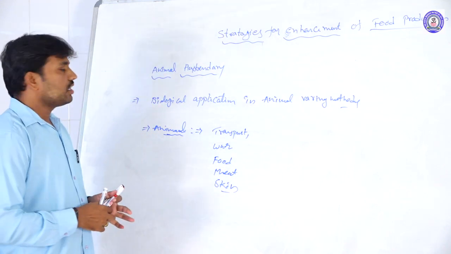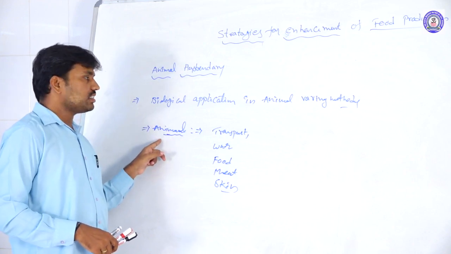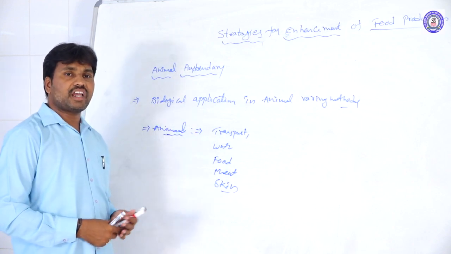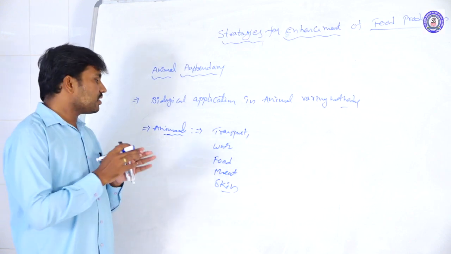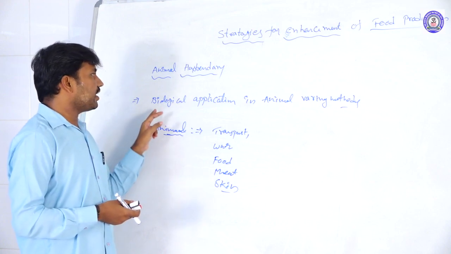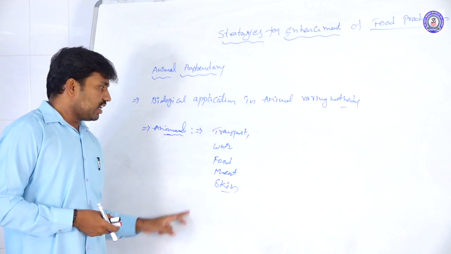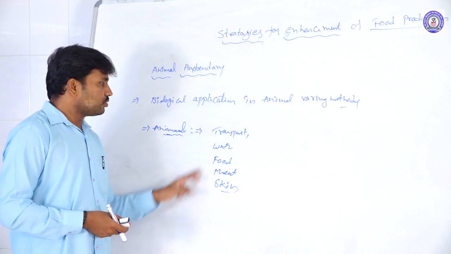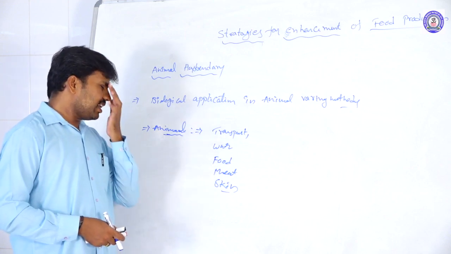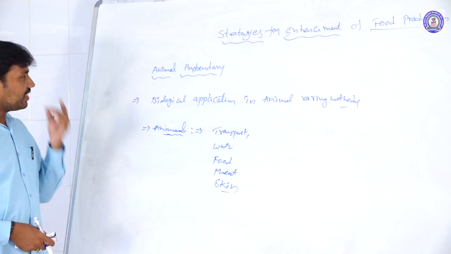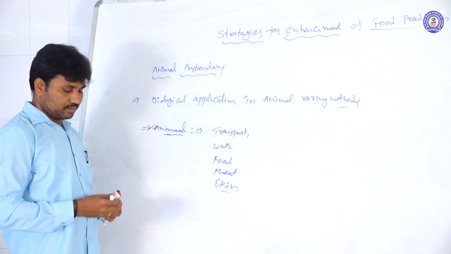Man reared animals for different purposes along with his civilization. That is the major reason why humans rear animals: to get these uses like transport and warfare, food and meat, skin, etc.